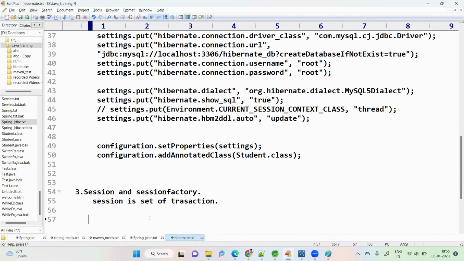Okay, what is session factory? Session factory is a factory of sessions. So from session factory, we can create sessions.